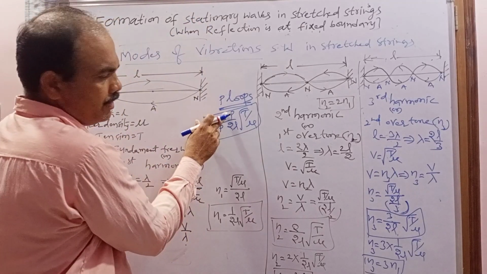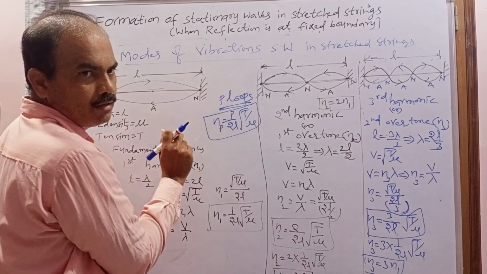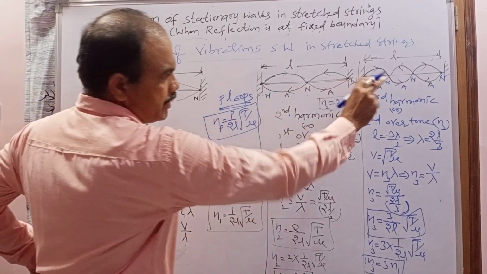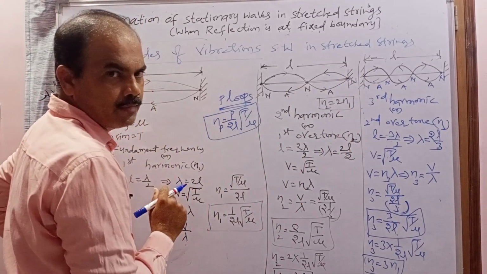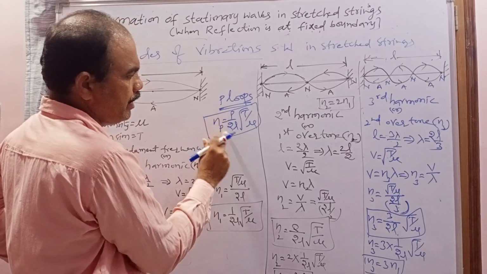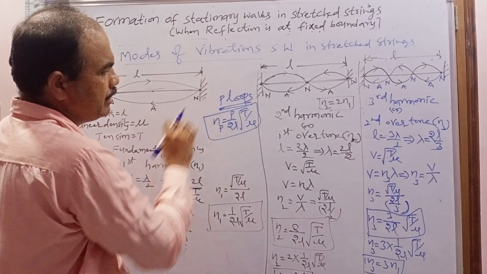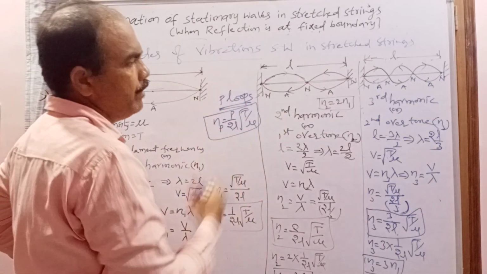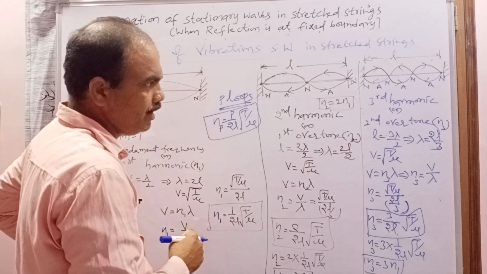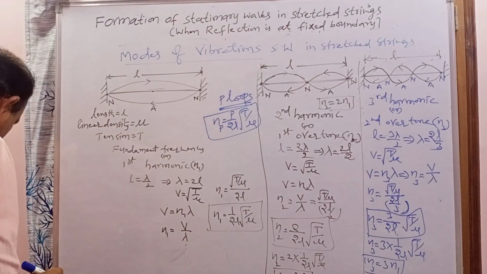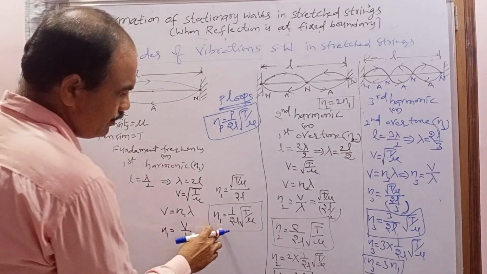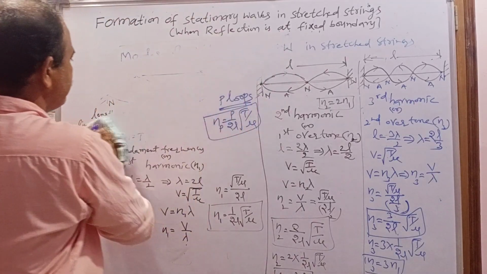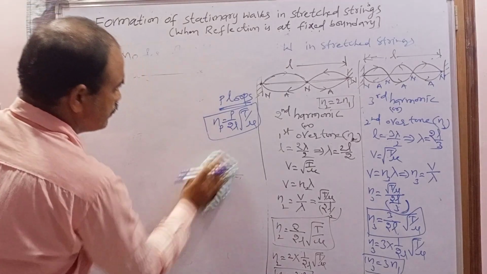If it vibrates with one loop, substitute P equal to 1. With 2 loops, P equal to 2. With 3 loops, P equal to 3. With 10 loops, P equal to 10. Like that we can calculate the frequency of the stationary wave formed with any number of loops. Next, I am going to tell the laws of transverse waves by using the fundamental frequency. Laws of transverse waves.